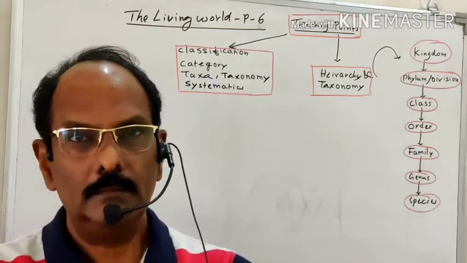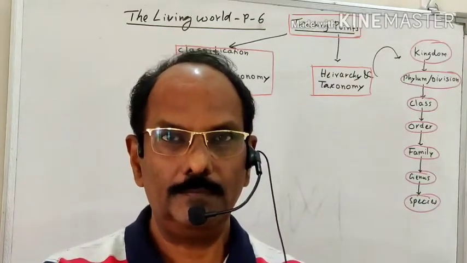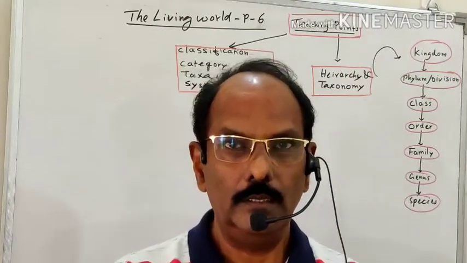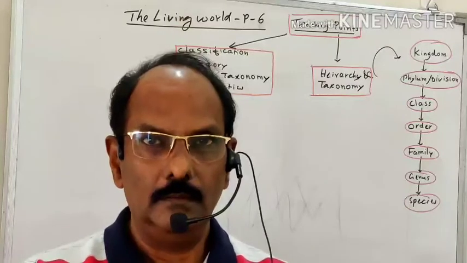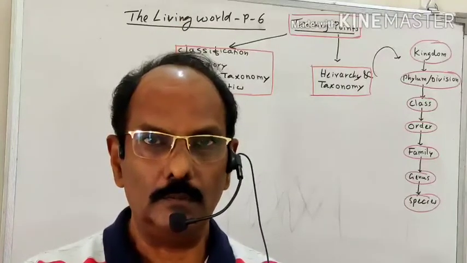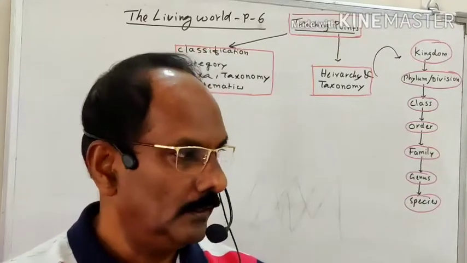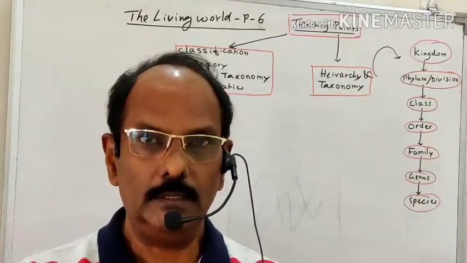Good morning students. Today we are going to deal with classification. In the last lecture yesterday, we already discussed binomial nomenclature. Binomial nomenclature is the modern system of nomenclature proposed by Linnaeus. After nomenclature, the next step in taxonomy is classification.